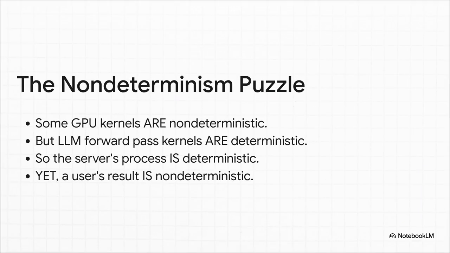So this leaves us with a genuine puzzle, a real head-scratcher. We've got these 4 facts that all seem to contradict each other. Some operations on the GPU are random, sure, but the specific ones an LLM uses to generate an answer are totally deterministic. So the server's whole process, given the exact same inputs, should be deterministic. And yet for you, the person typing in the prompt, the result is still random. How is that even possible?